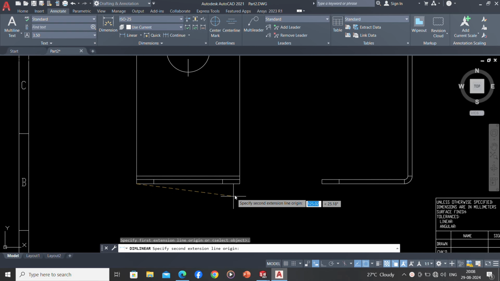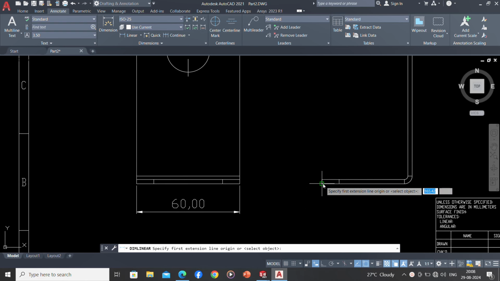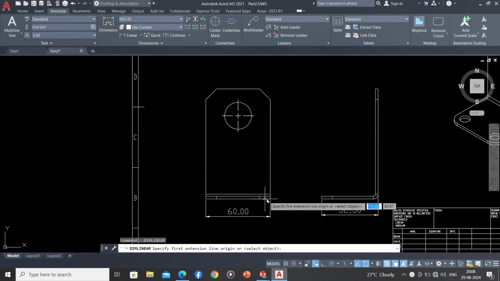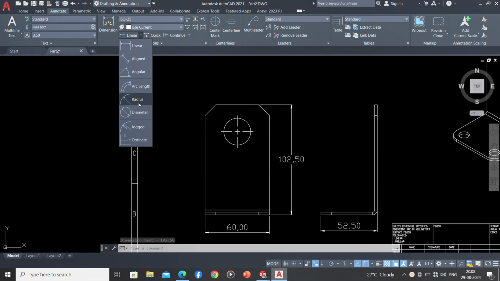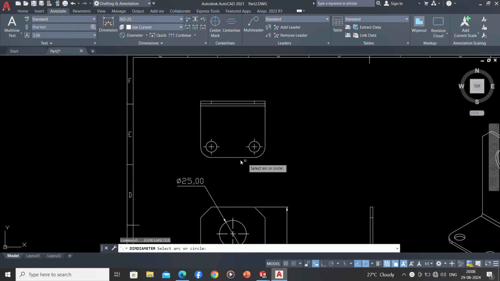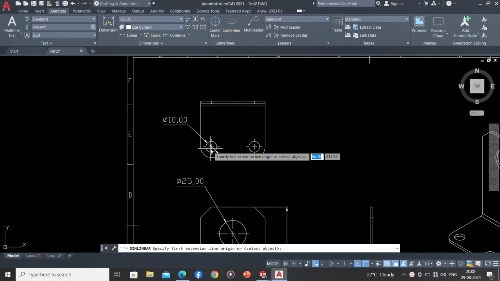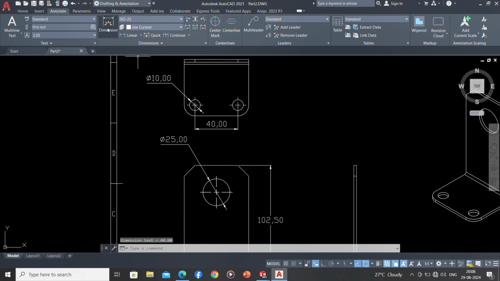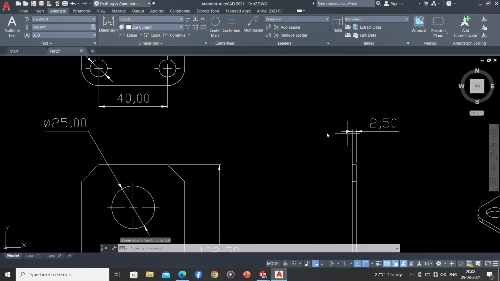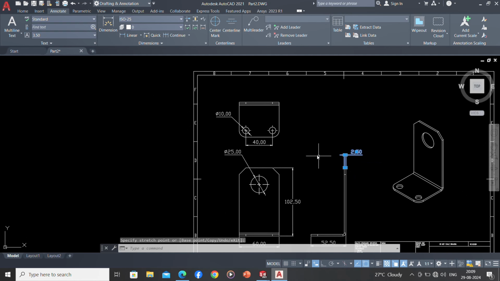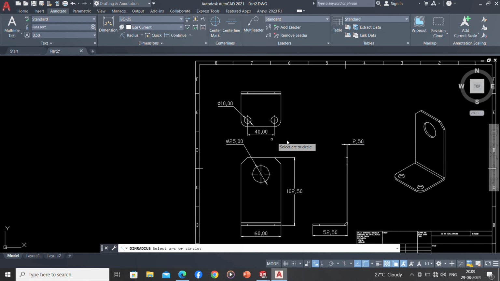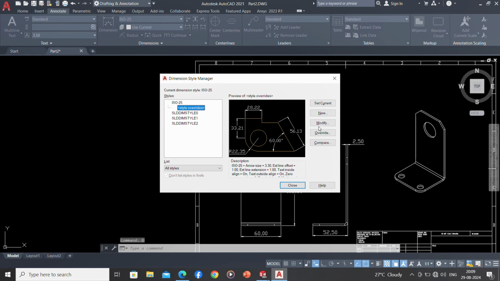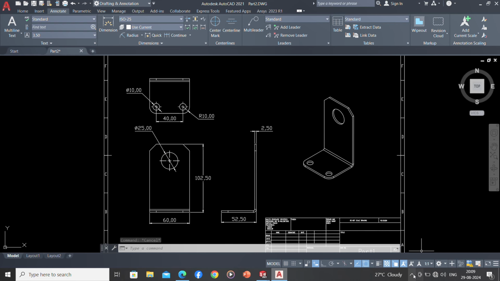AutoCAD is widely recognized as the premier drawing tool in mechanical engineering. Its reputation as the best drawing tool is well-deserved, thanks to its unmatched precision and versatility in creating 2D and 3D designs. AutoCAD is an industry standard for drawing, enabling engineers to produce detailed and accurate technical drawings essential for the manufacturing process. These drawings are the foundation upon which mechanical components and systems are built, making AutoCAD indispensable for any mechanical engineer. Moreover, AutoCAD's interoperability with other design software ensures that designs can be easily shared and modified across different platforms, streamlining the engineering workflow.